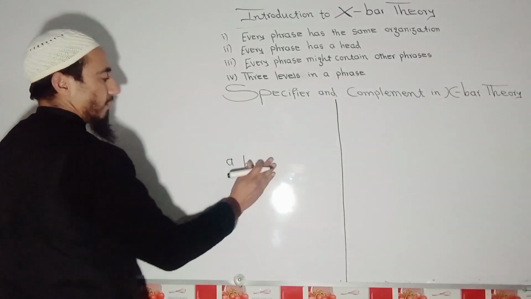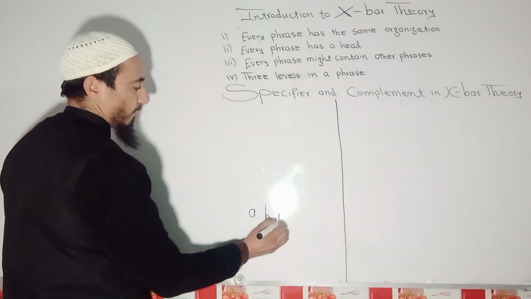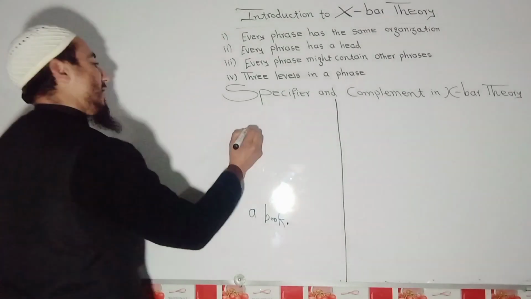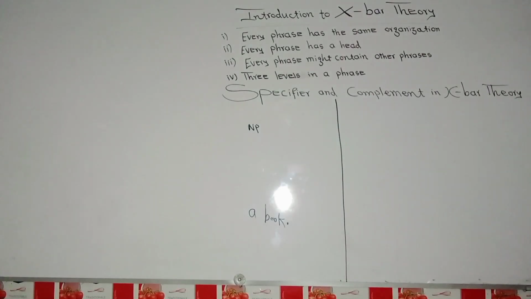Okay, I'm writing it a bit below. A book. Okay, so I'm writing NP. Here we have NP.